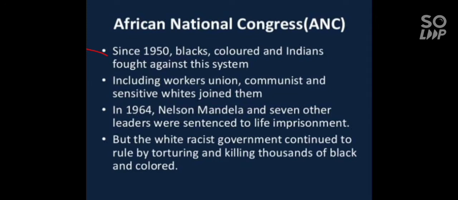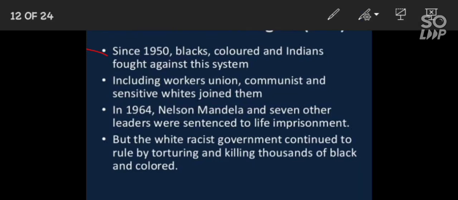Children, you can see in this slide, African National Congress. First point, since 1950, black, colored, and Indian people fought against this system. Second point, in the umbrella organization, who are included?